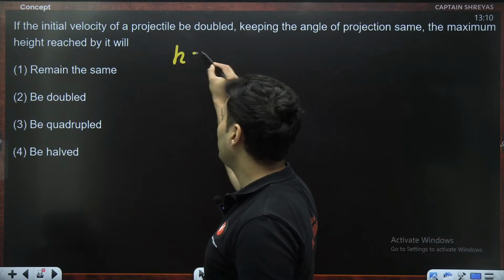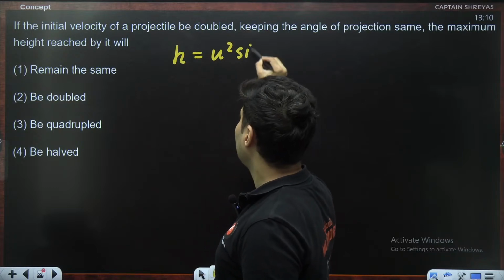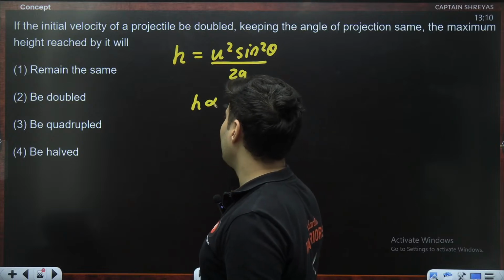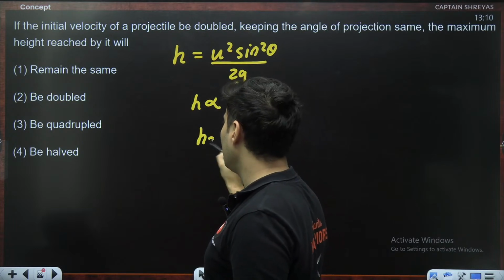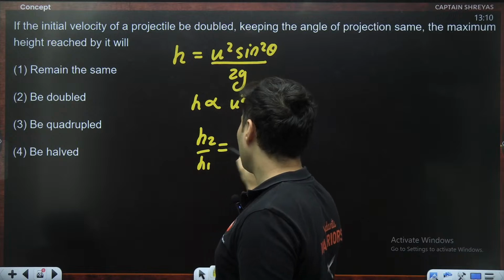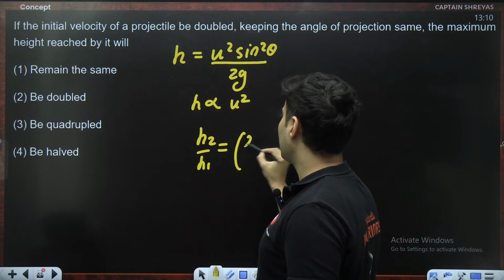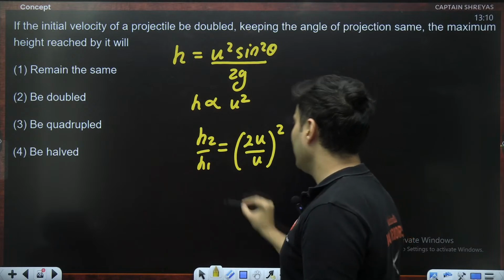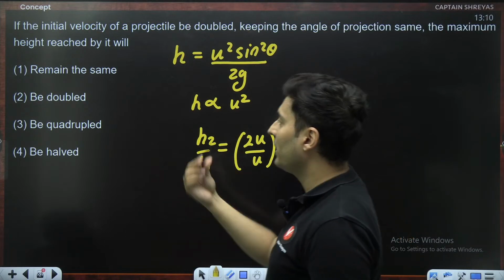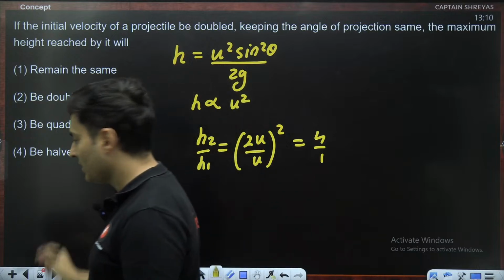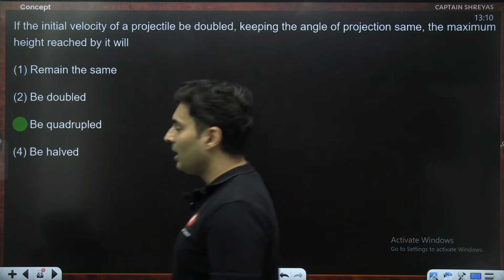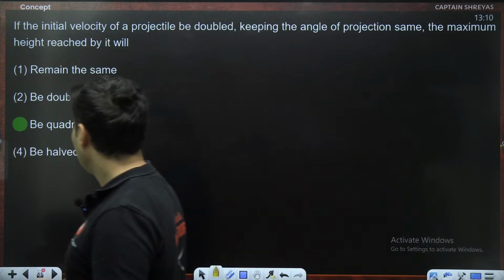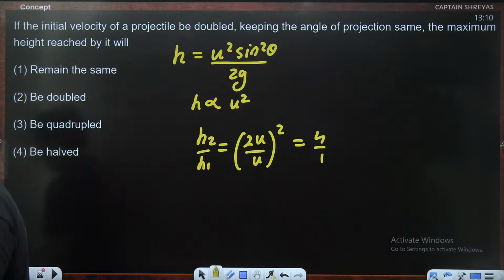The maximum height formula is u square sine square theta by 2g. Again, height is directly proportional to square of speed. So h2 by h1 will be, new speed is double of the old speed, so it will again be 4:1. So hence it will be quadrupled. Quadrupled means 4 times. Tripled is 3 times. Half is 1 by 2. Doubled is 2:1. So answer is 4 times. That is the answer. Very good.